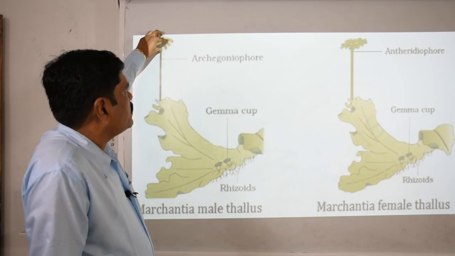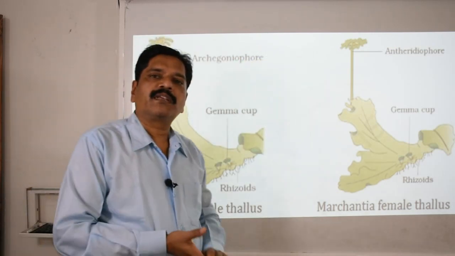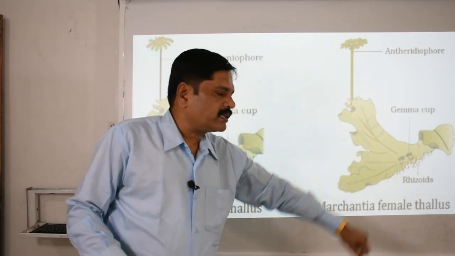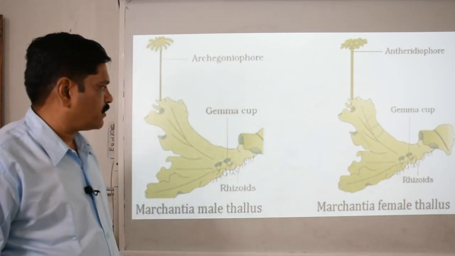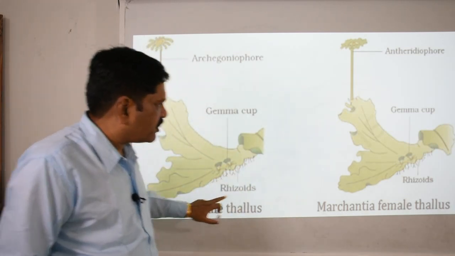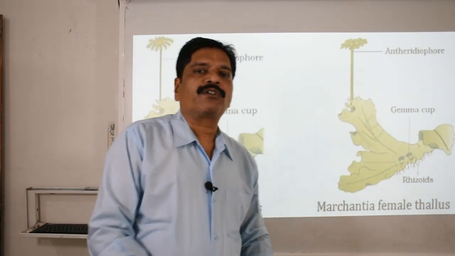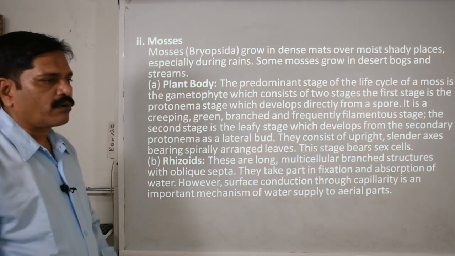This is the archegonium and that is the antheridium, which is basically used to produce male and female gametes. Remember, these are the gemma cups, which are responsible for the asexual mode of reproduction. These are the rhizoidal structures, which are responsible for the absorption of water and minerals from the soil. Clear? Now we are going to discuss the mosses.